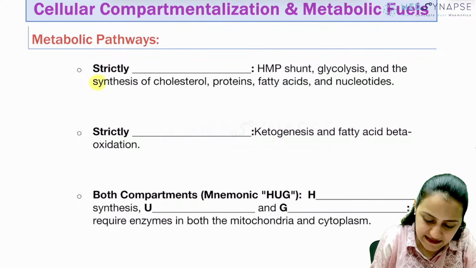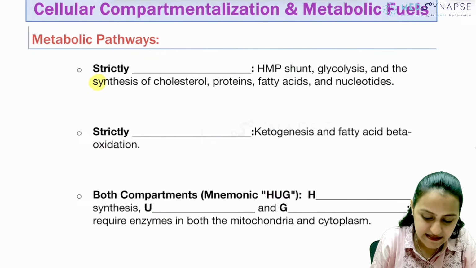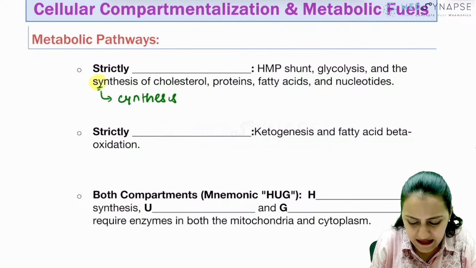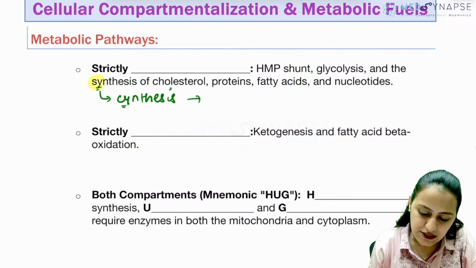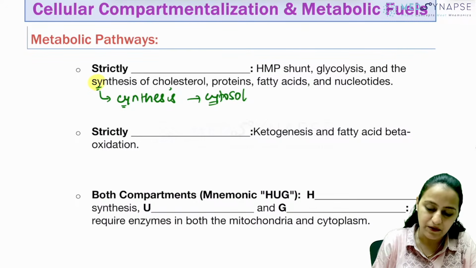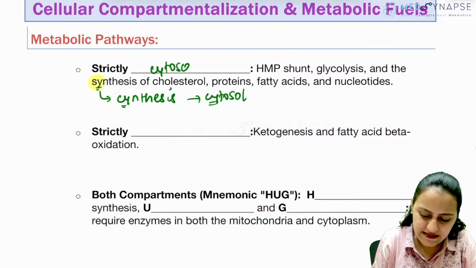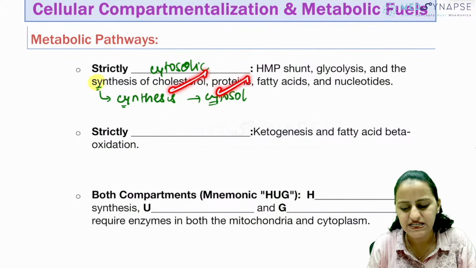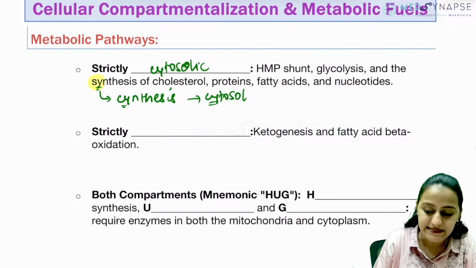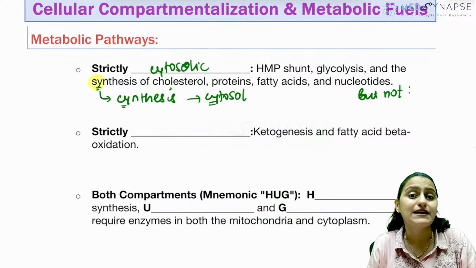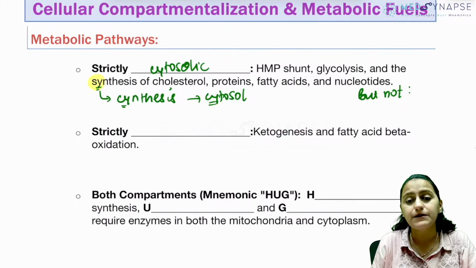Remember synthesis, the majority of the synthesis occurs in cytosol. How do you remember that? Synthesis, write it as CY to remember that the majority of the synthesis occurs in cytosol. So remember, the synthesis is mainly cytosolic: synthesis of cholesterol, proteins, fatty acids, nucleotides. But what synthesis does not occur in the cytosol but occurs in the mitochondria?